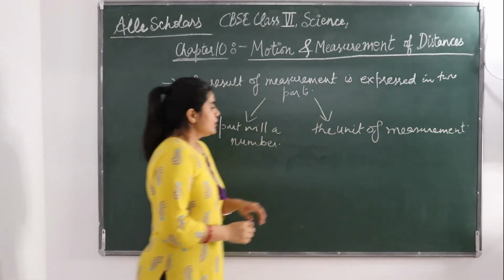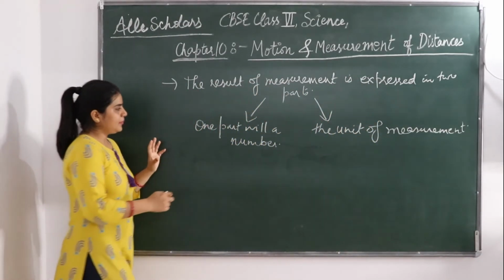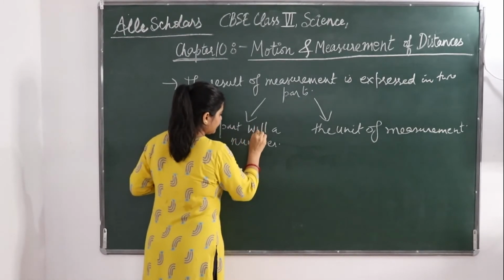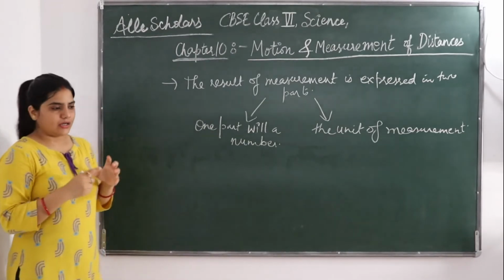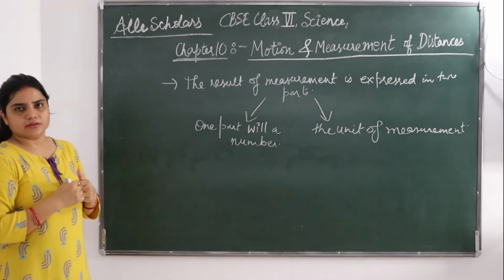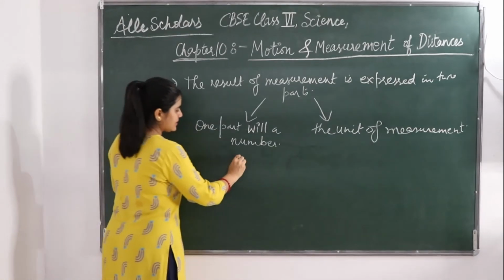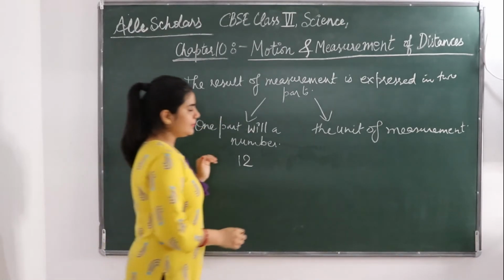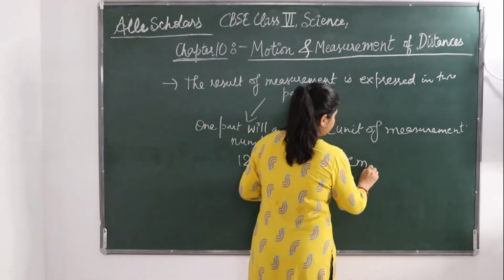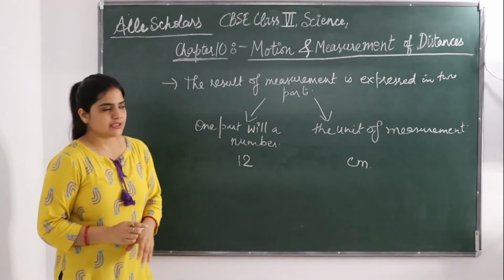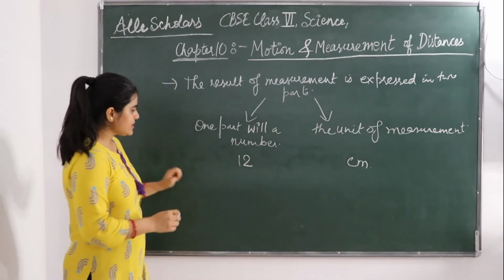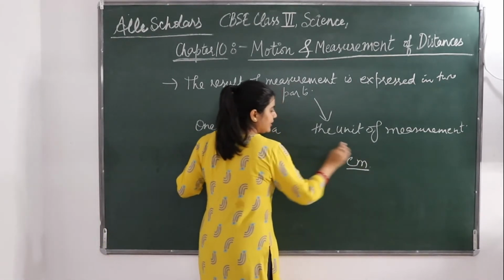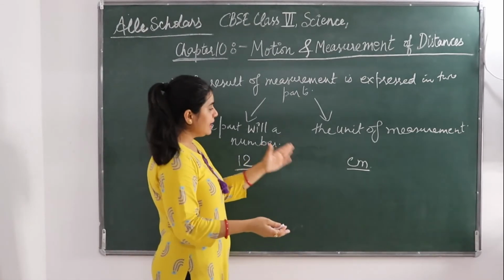Okay, so one part will be a number. Let's take an example. Suppose our table is 12 centimeter long. So 12 is one part of the measurement, that is a number, and the other part will be centimeter, the unit of measurement. So measurement has got two parts. One is the number and the other is the unit. It can be any unit.